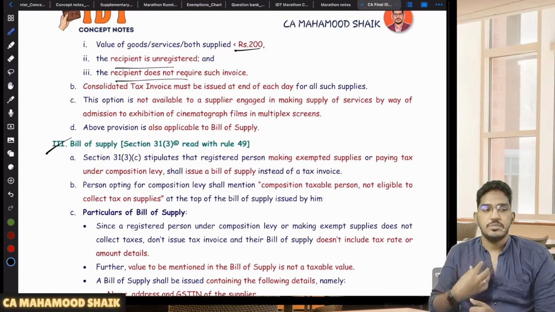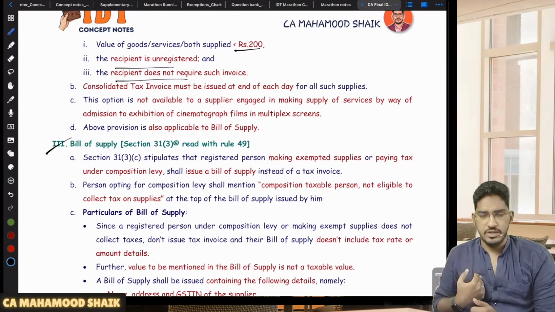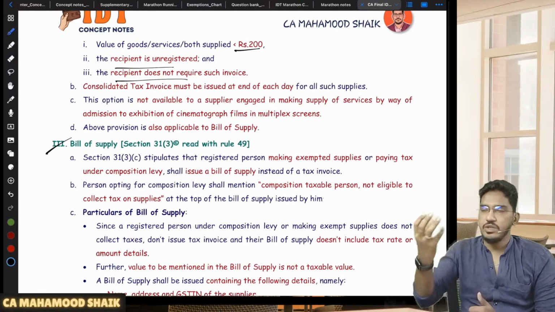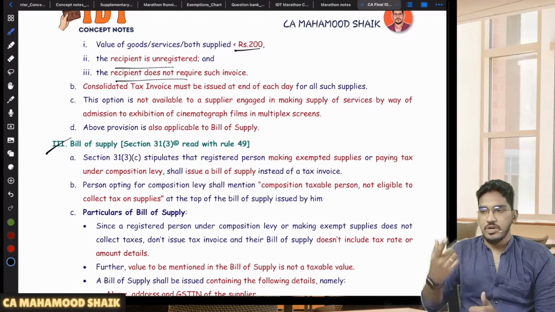Number 2, sir, I am a registered person, but I am a composition dealer. Sir, I also can't give the tax invoice. No, sir. Why? Because a tax invoice will be given only when the tax is collected. I am a composition dealer, sir.